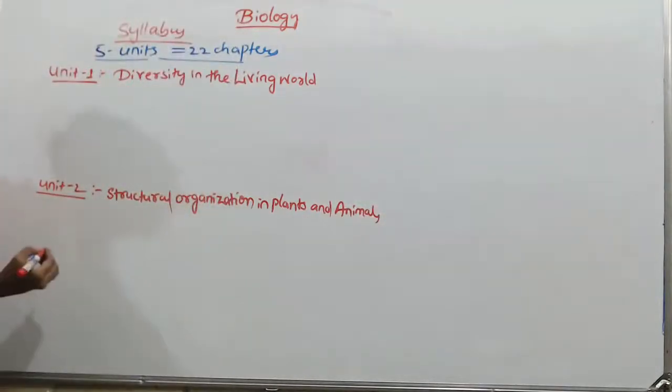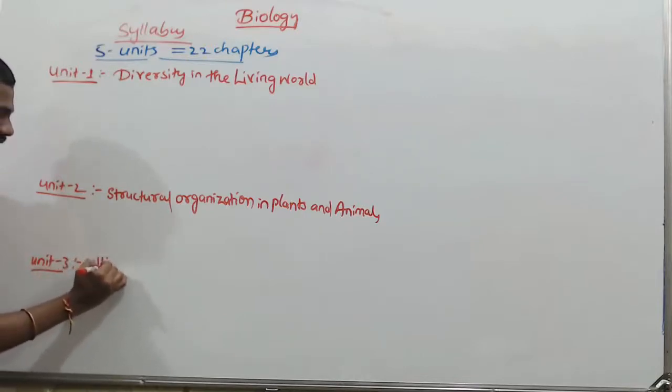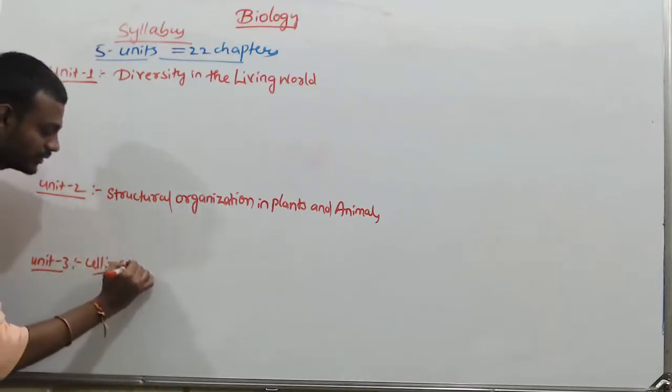The unit number 3: Cell structure and function.